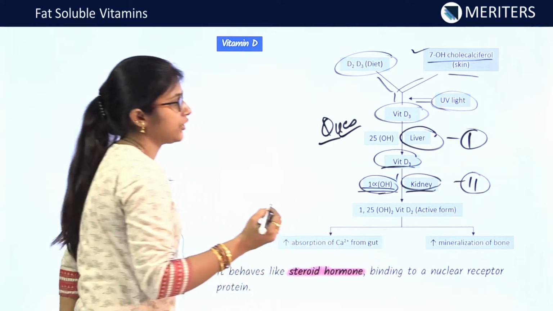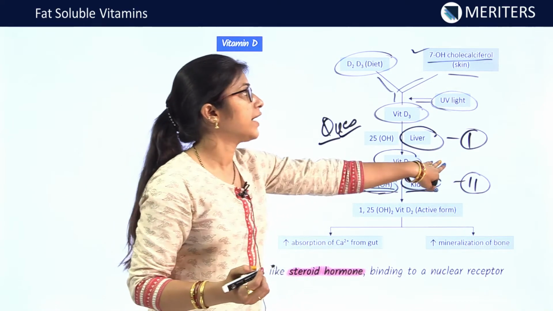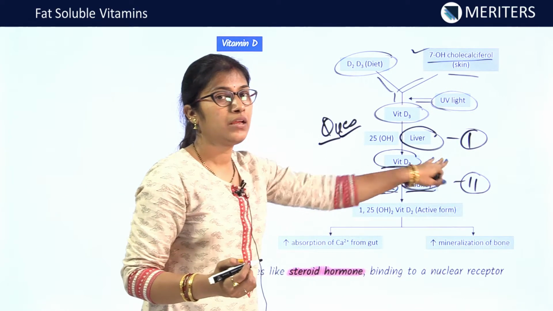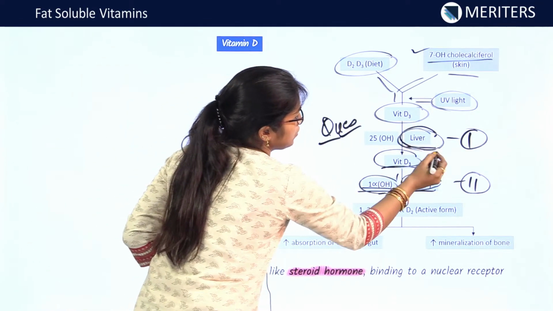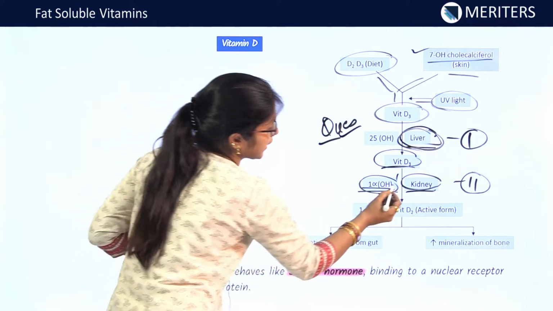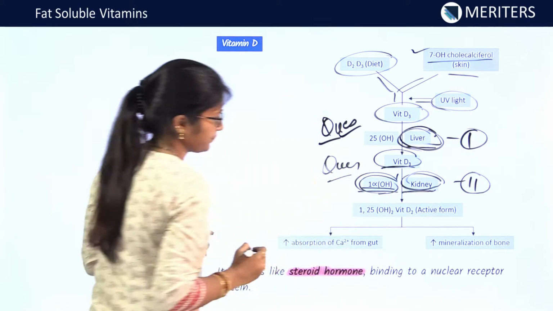So, you are generally asked the question like which site the first hydroxylation of vitamin D occurs. It occurs in liver, and the second one occurs in kidney. These are two potential questions.